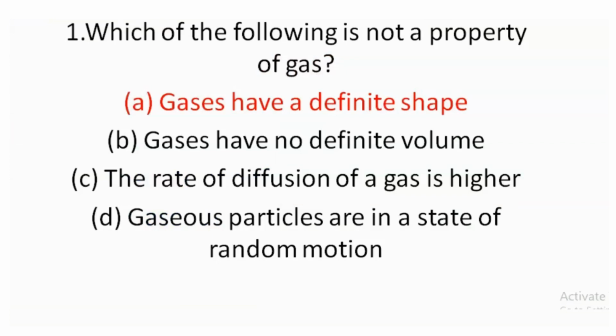Let's discuss this question जो मैंने last time पूछा था. Which of the following is not a property of gas? So the correct answer is gas have a definite shape. Of course not. Yes, gases have no definite volume. ये correct है. The rate of diffusion is higher because particles के बीच में बहुत सारा space है. And they are also in a state of random motion. If space है तो obviously वो motion में रहेंगे. उनके पास बहुत सारा space है to move around. Right? So the correct answer is option A, which is gases have a definite shape. No, gases do not have a definite shape.